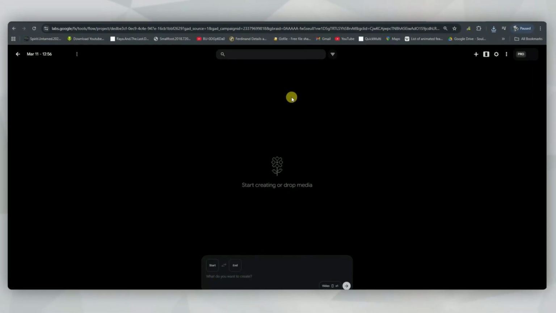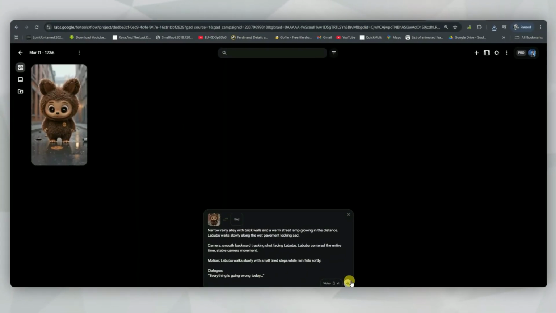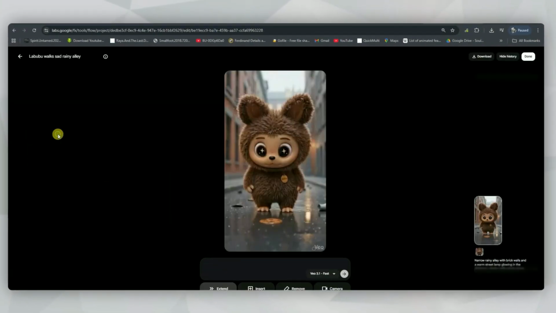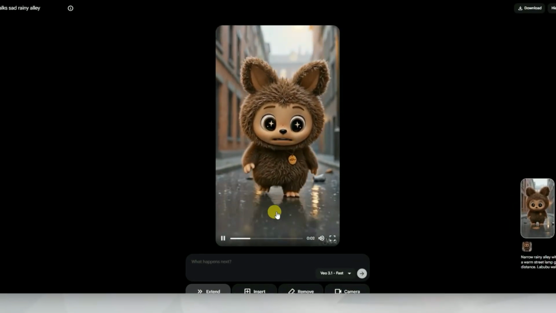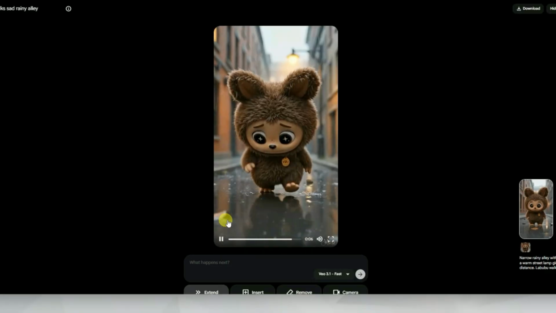The process is basically the same. Upload your character image first, paste your animation prompt, and hit Generate. And honestly, sometimes this tool gives even better results. Sometimes it's perfect. Other times, there might be a small glitch. If that happens, just regenerate it.